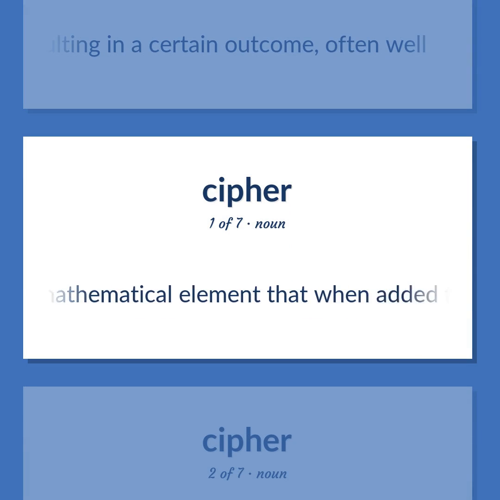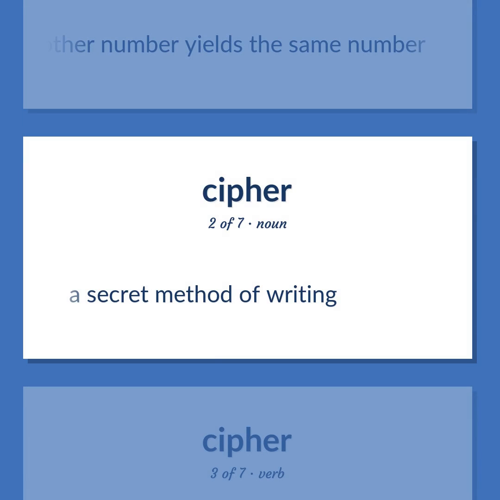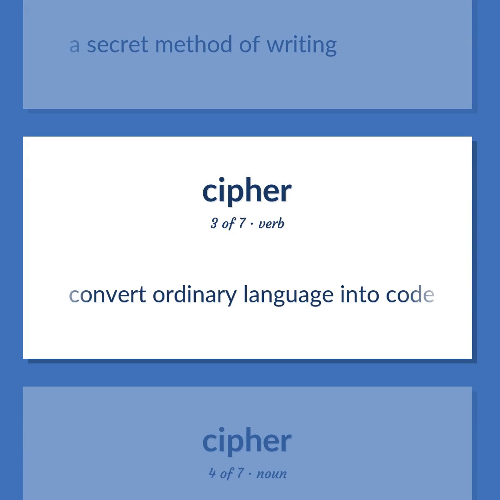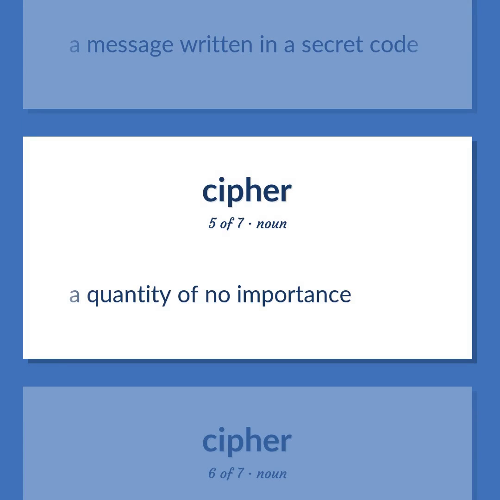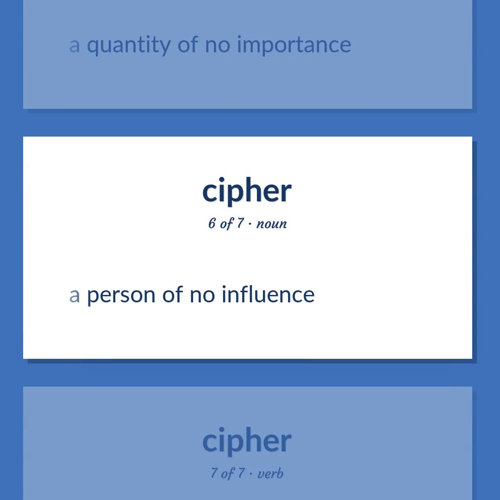A mathematical element that when added to another number yields the same number. A secret method of writing. Convert ordinary language into code. A message written in a secret code. A quantity of no importance. A person of no influence.